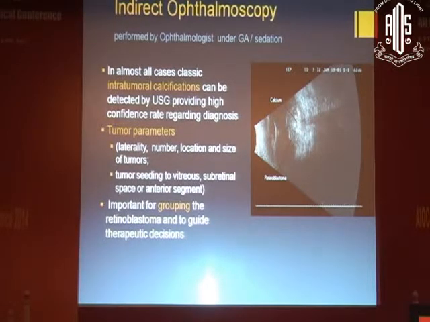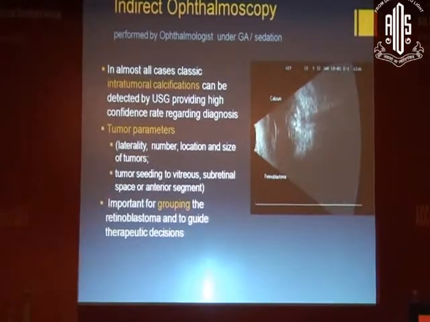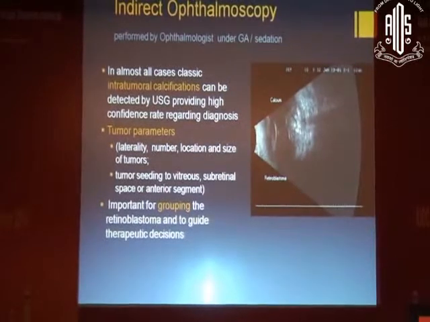In almost all cases of classic retinoblastomas, we get intratumoral calcifications which are detected by ultrasonography, providing a high confidence rate regarding diagnosis. Tumor parameters studied on ultrasonography are laterality, number, location, size of the tumors, and tumor seeding to the vitreous, subretinal space or anterior segment. As we can see over here, the calcification leaves an acoustic shadowing behind, and it's important for grouping the retinoblastoma and to guide the therapeutic decisions.